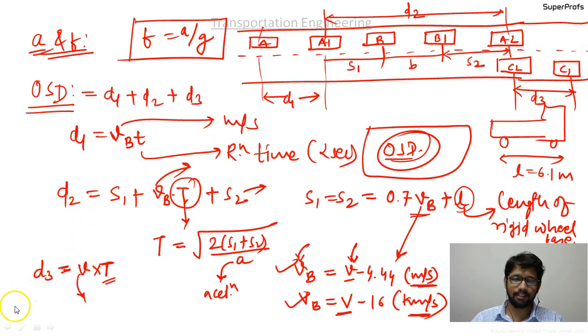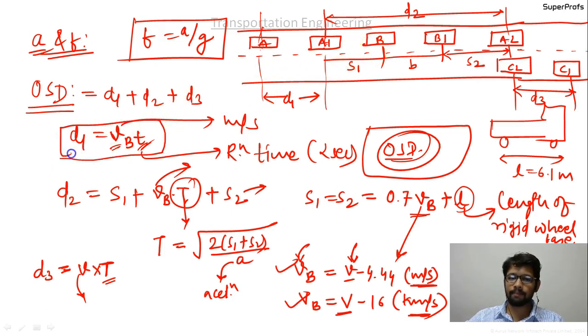Otherwise it is not. Please understand that vehicle A moves from this place to this place with the speed of the slow moving vehicle for distance d1. Hence it is given as the reaction time of driver A into VB, because it has to move behind vehicle B with the slow speed of vehicle B, that is VB. That's why d1 equals VBT.